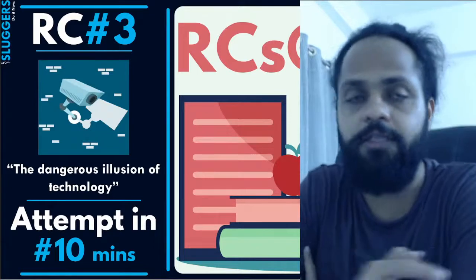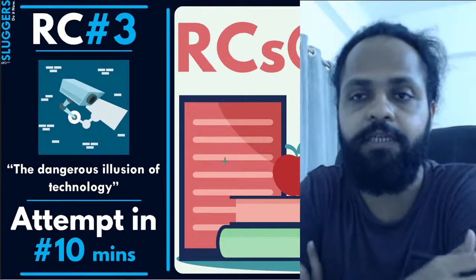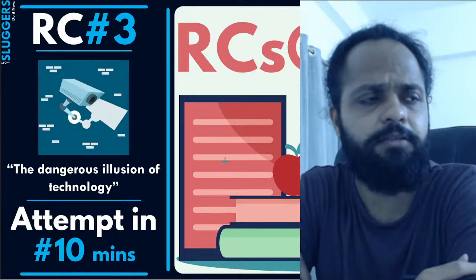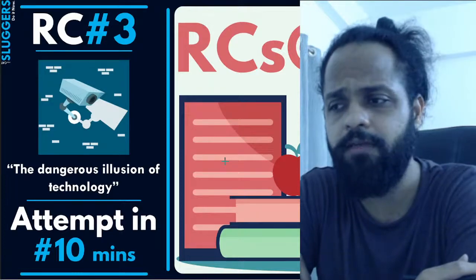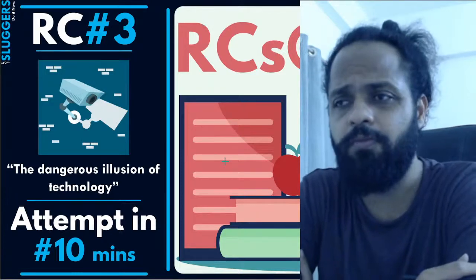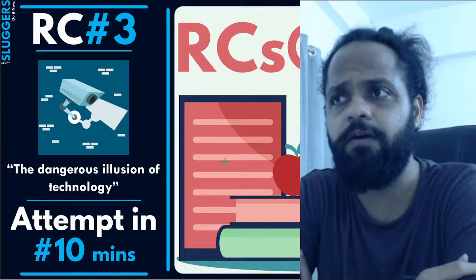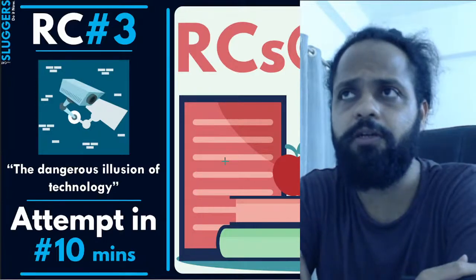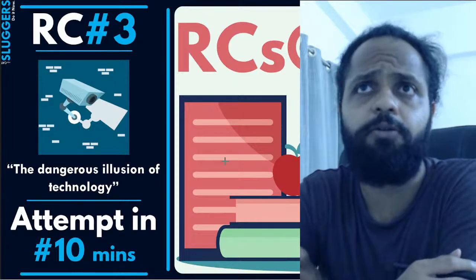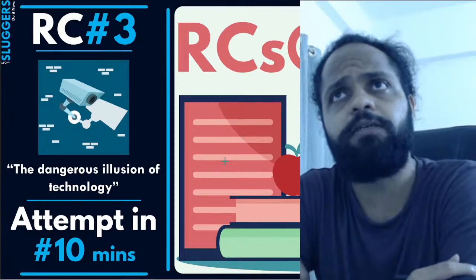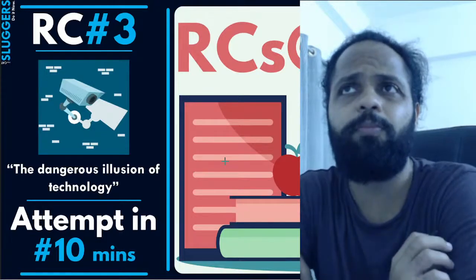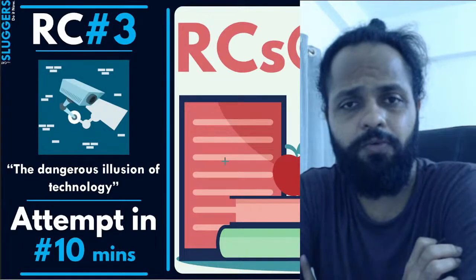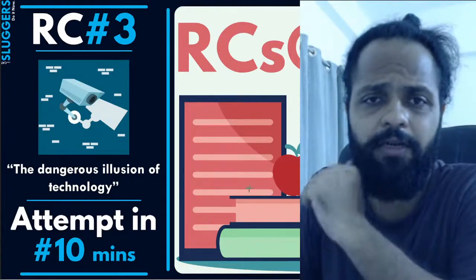So welcome to the third session of RCs at 6 p.m. Today we'll be taking up a relatively simpler passage, I believe, as compared to the last two RCs that we solved, I think, on Tuesday, and one on Monday. This is relatively simpler, but it is still a good example of certain types of errors which you can observe in the incorrect options. In this RC we'll also be able to understand how you can go about reading passages quickly, something that we have been discussing in the last 2 days. So in that too this will be helpful. Okay, so let's start.